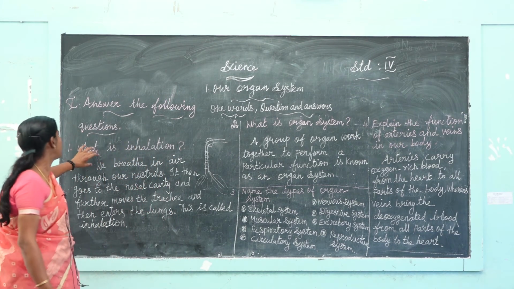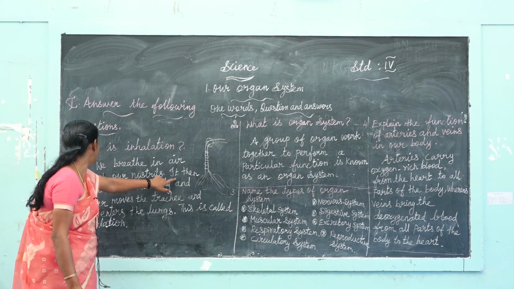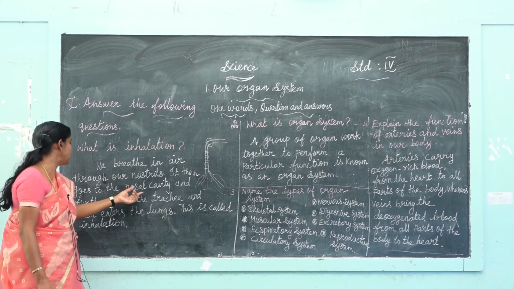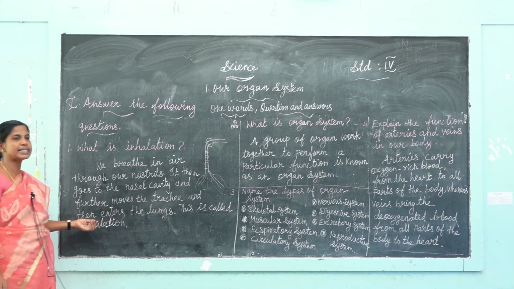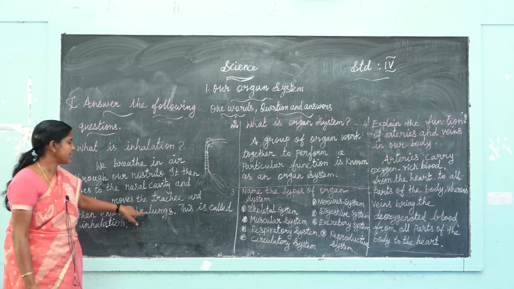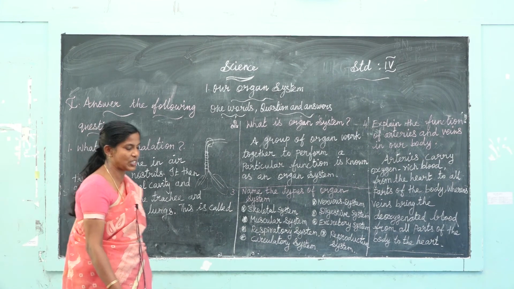One more time, repeat. We breathe in air through our nostrils. It then goes to the nasal cavity and further moves to the trachea and then enters the lungs. This is called inhalation.